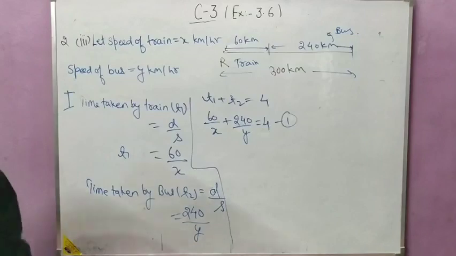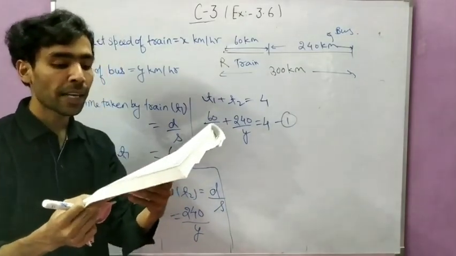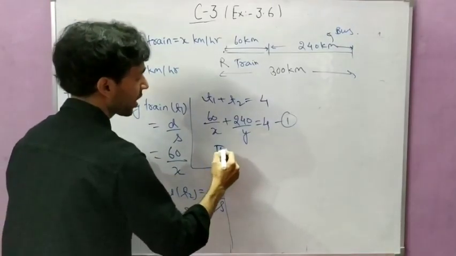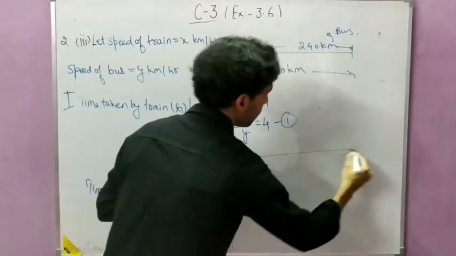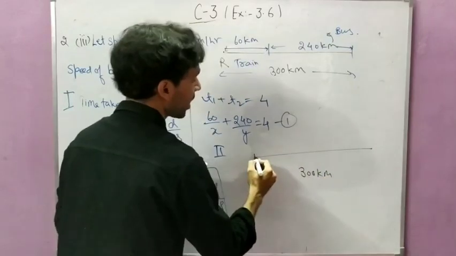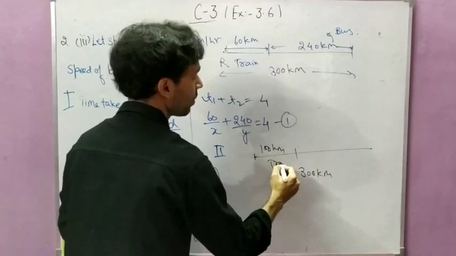Now what is the second condition? If she travels 100 km by train and the remaining by bus. So again, for the second condition, student, the distance is again the same. She has to go 300 km. And in this case, she is covering the first 100 km by train.